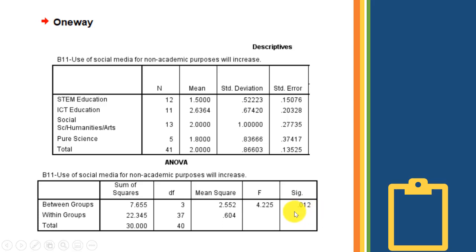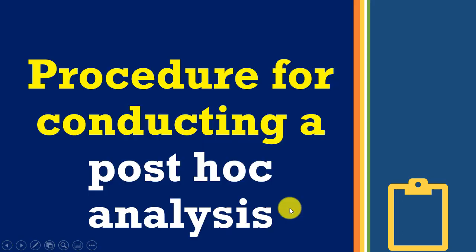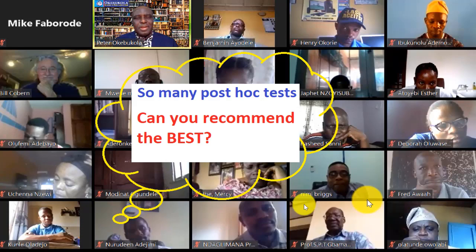Surely, if you are counting down from 0.05, 0.04, 0.03, 0.02, 0.01, so 0.01 is there, so it's less than 0.05. So let's now look at the procedure for conducting post-hoc analysis, now that we have found that the F test is significant, ANOVA is significant.